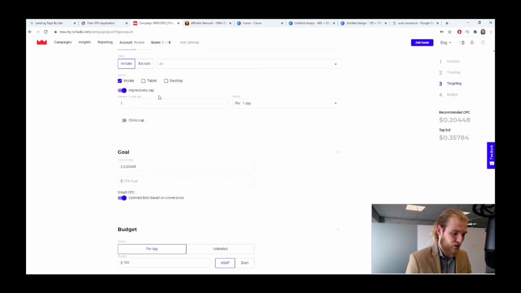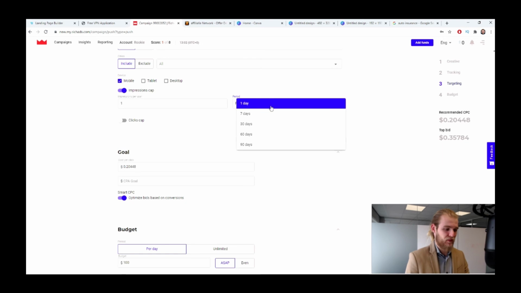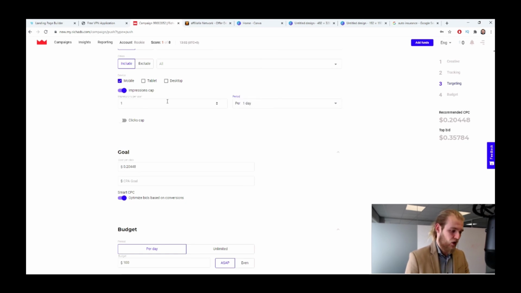Then we have the impression cap, so how many impressions can a user get per which time frame, right? So 1 impression per user per 1 day, for example, or you could do 10 impressions per user in 7 days. Must be no more than 3. Okay, so we cannot do that.